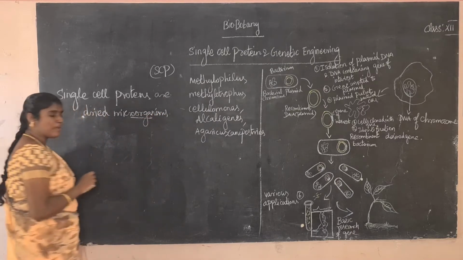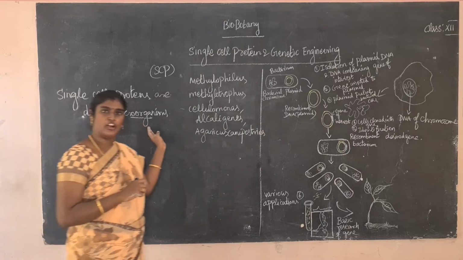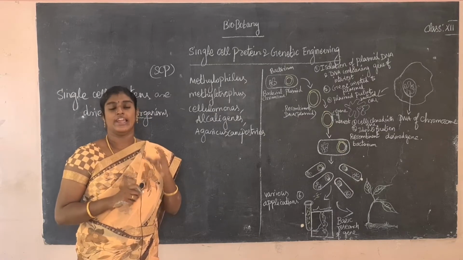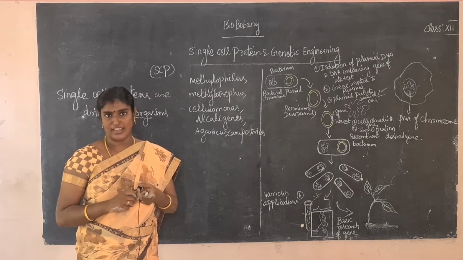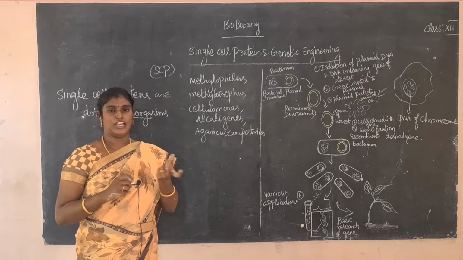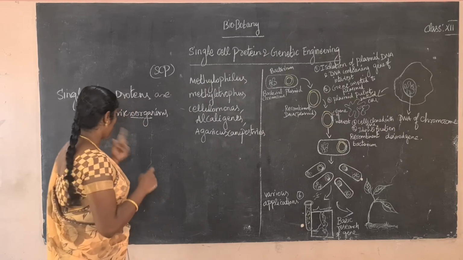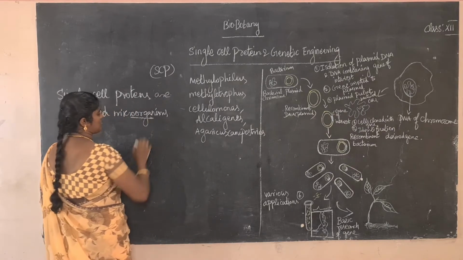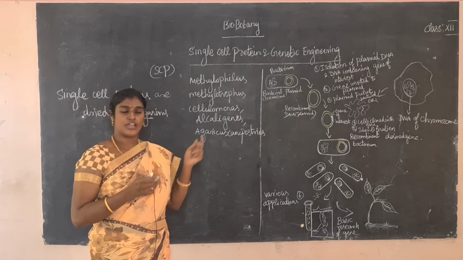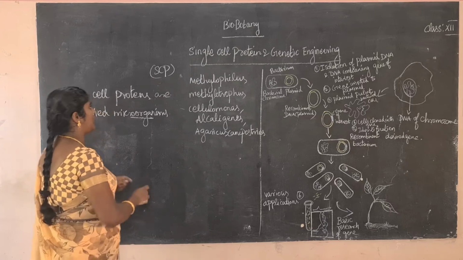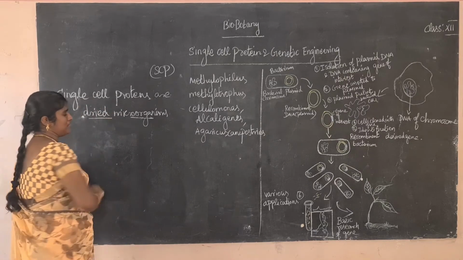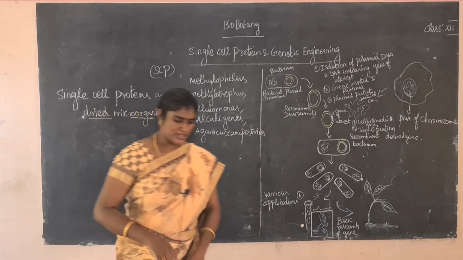So what are microorganisms? You already know. They are very small organisms, not visible to the naked eye. You can only see them with the help of a microscope. Microorganisms may be viruses, bacteria or some algae. So single cell proteins are dried microorganisms.